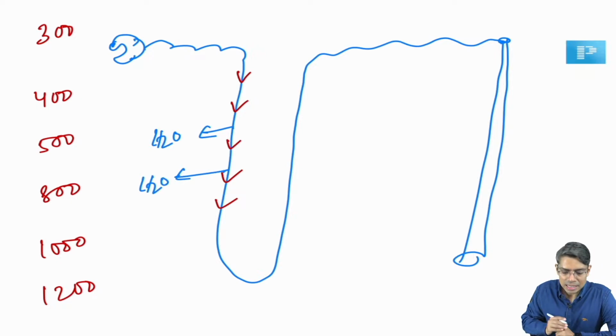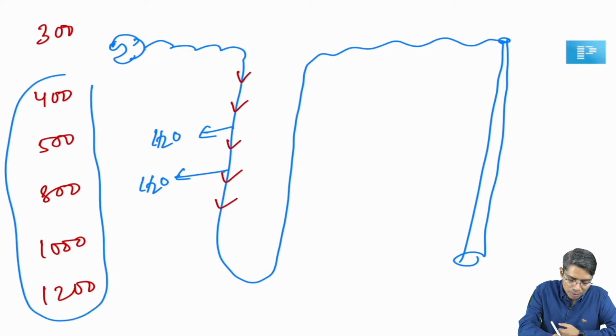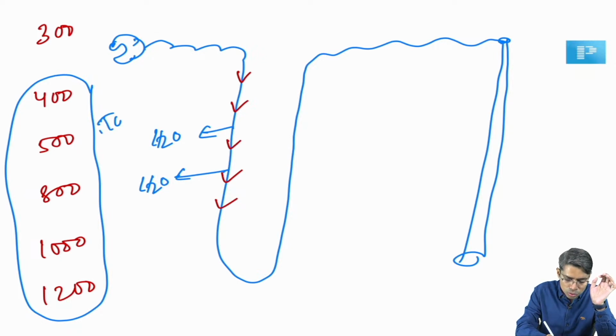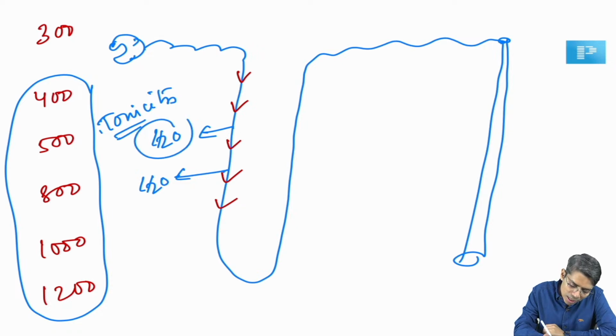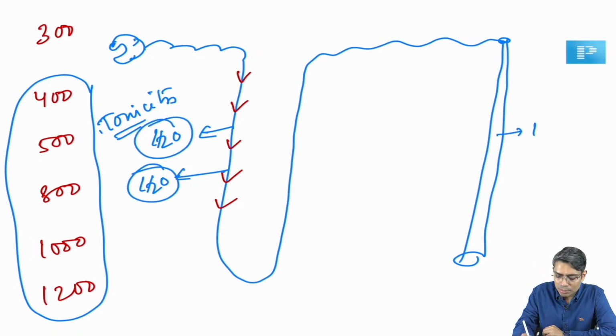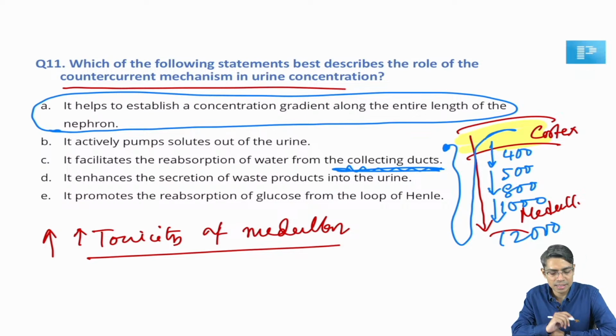Why is the water reabsorbed? Because of the increased tonicity of the medulla. So the countercurrent system is increasing the tonicity of the medulla, and because of that, water reabsorption happens from the descending limb of the loop of Henle as well as from the collecting duct. Here it says only from the collecting duct, that's why this is only partially correct. So that's why C is not the answer.